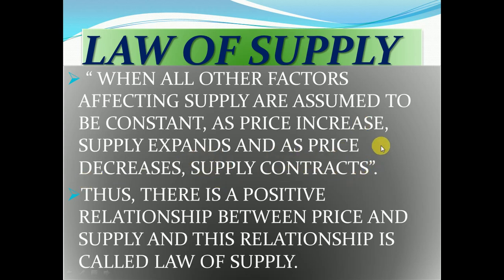So there is a positive relationship between price and supply. First up, second up; first down, second down. There is only one factor X, that is price. All others remain unchanged.